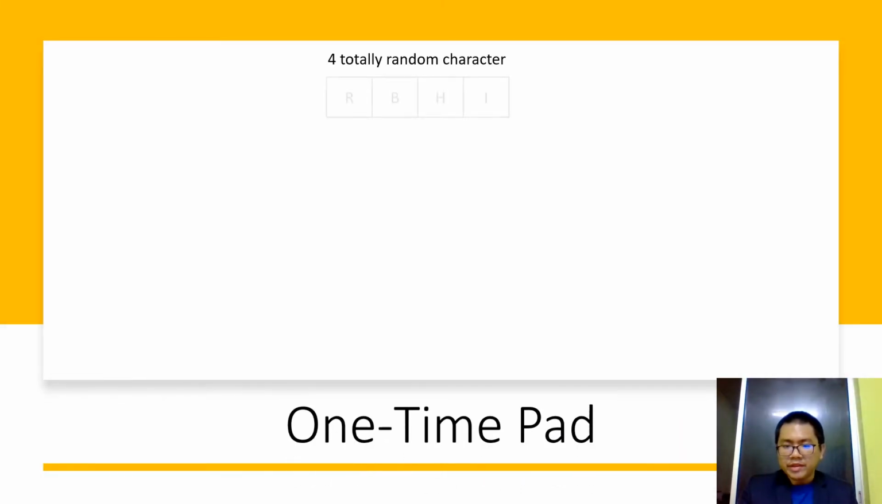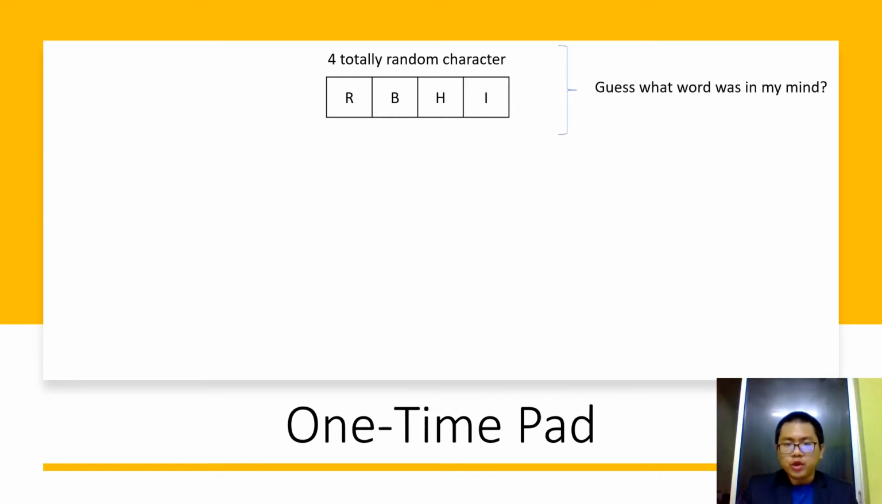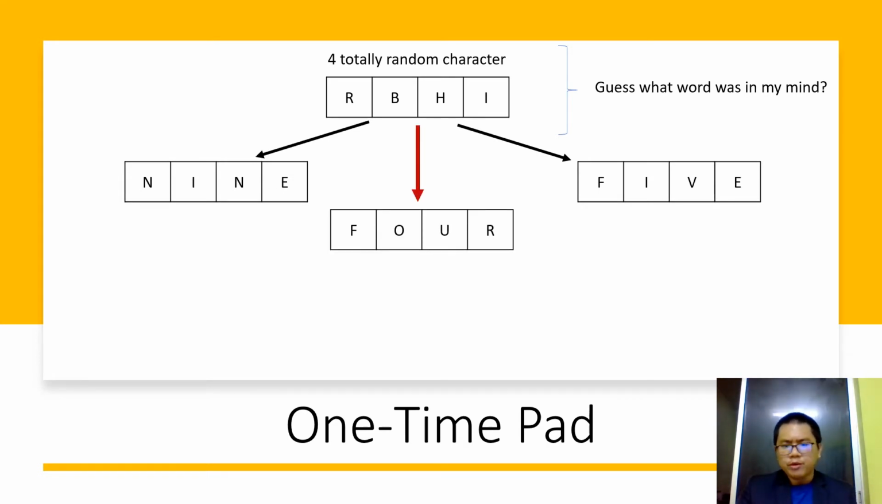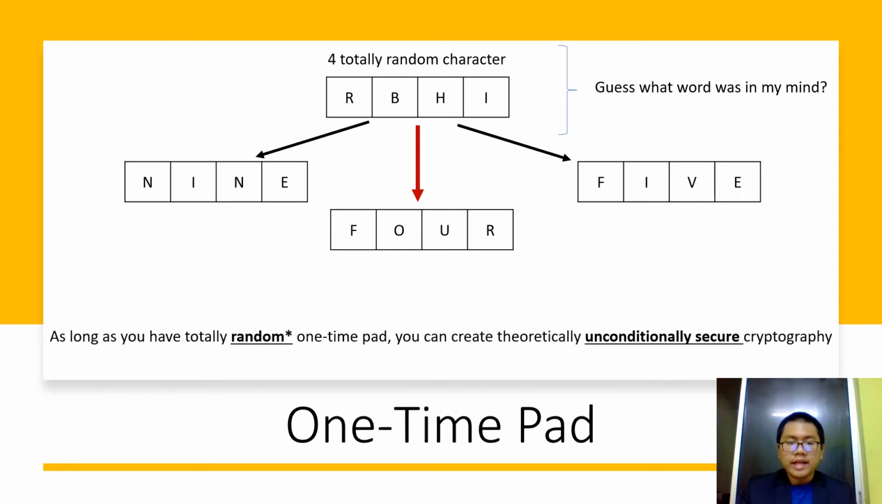Let's try to understand one-time pad. Suppose I give you 4 totally random characters, and my question is, guess what's the word that is in my mind? Well, we come to the conclusion that it may be NINE or can be FIVE. But no, the answer is FOUR. So from this small experiment, we can know that as long as we have a totally random one-time pad, which is RBHI, you can theoretically create unconditionally secure cryptography.